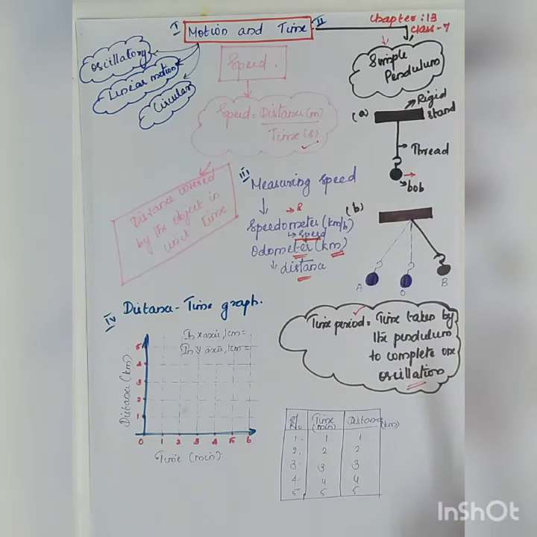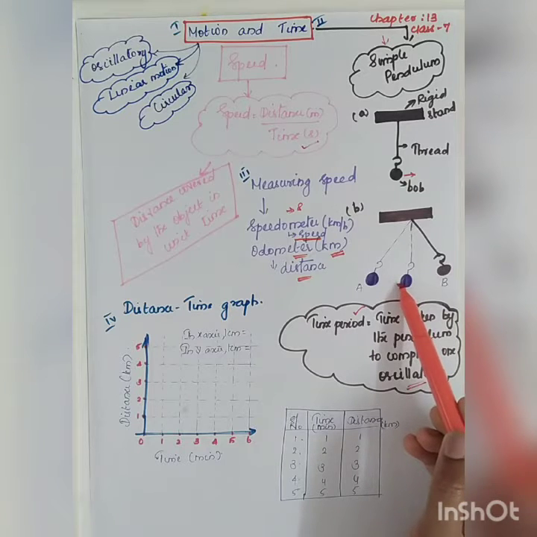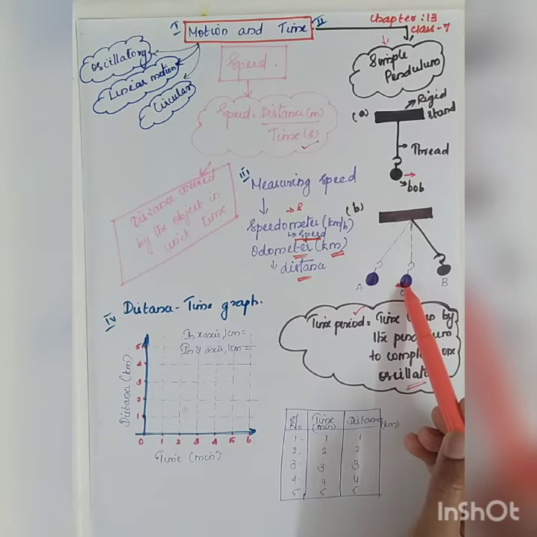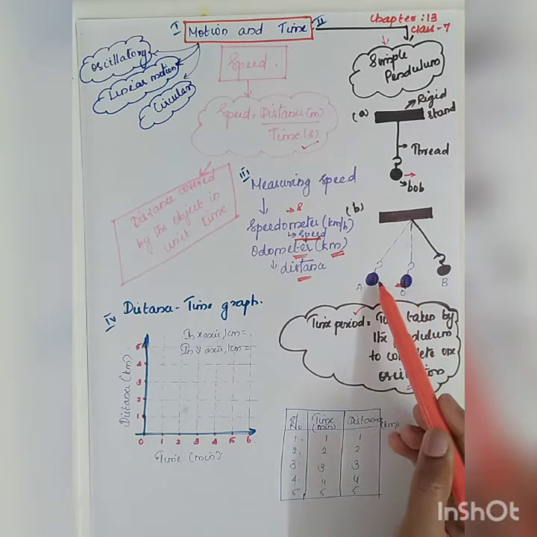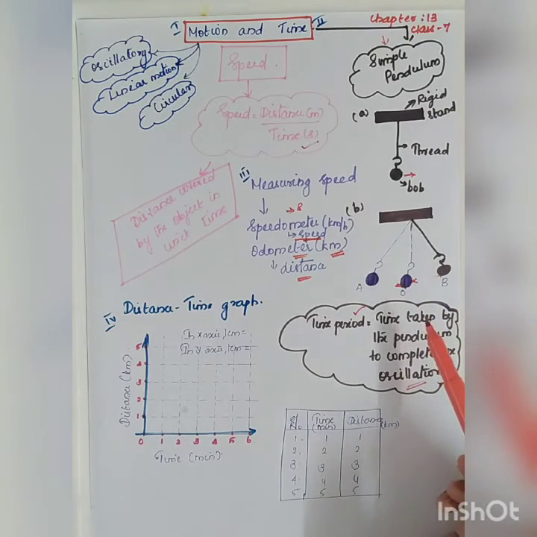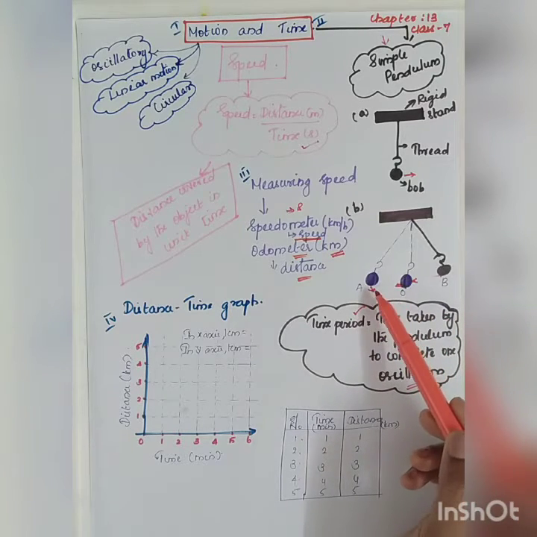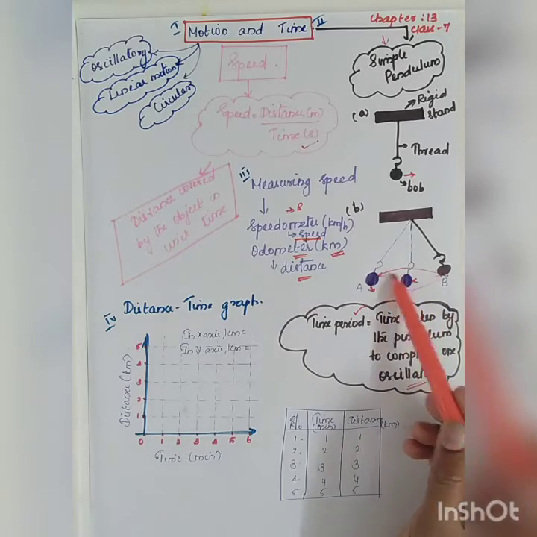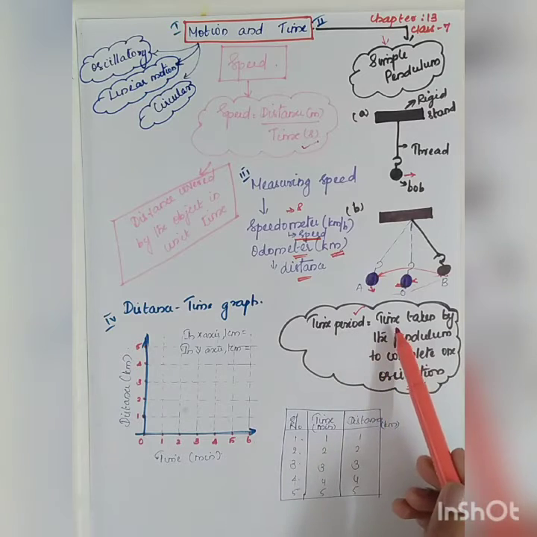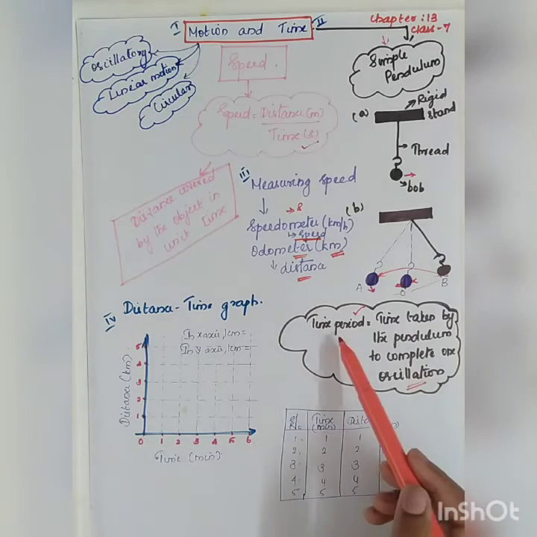So what is meant by an oscillation? Suppose imagine that your pendulum is starting from the mean position O. The time taken for the pendulum to move from O to A to B and then returning back to O can be called a single oscillation. So if it is starting from the point A, then the movement of the pendulum from A to B and coming back to A can also be called one oscillation. So the time taken by the pendulum to complete a single oscillation is called the time period.